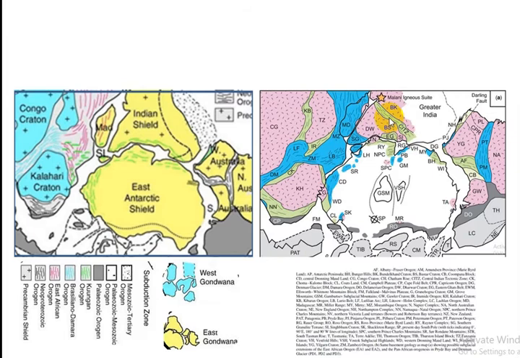This is also the mobile belt of central India, and the signature of this mobile belt is also noticed in this part of Antarctica. It also indicates that India, Antarctica and Australia are attached with one another and form a single landmass, that is the part of Gondwana land.